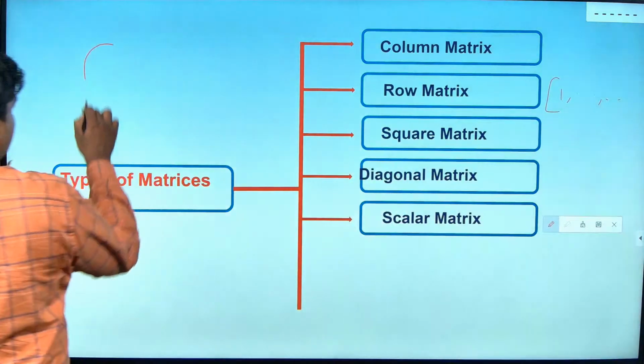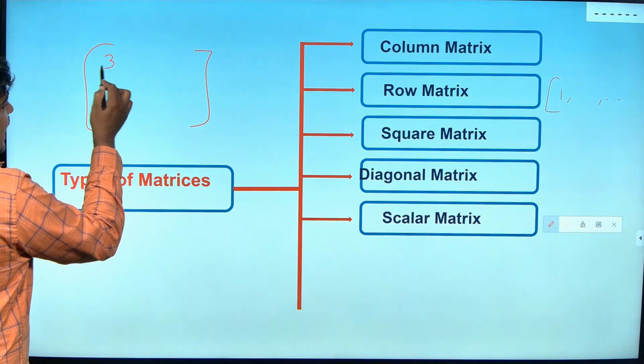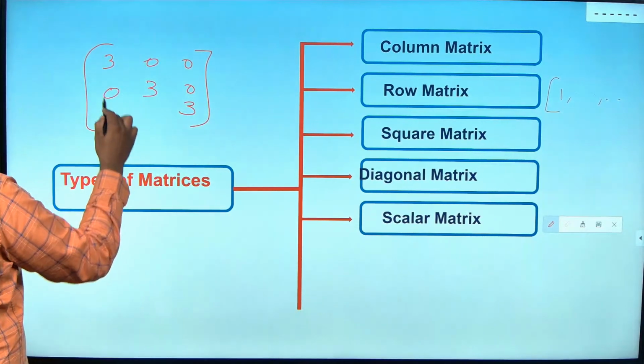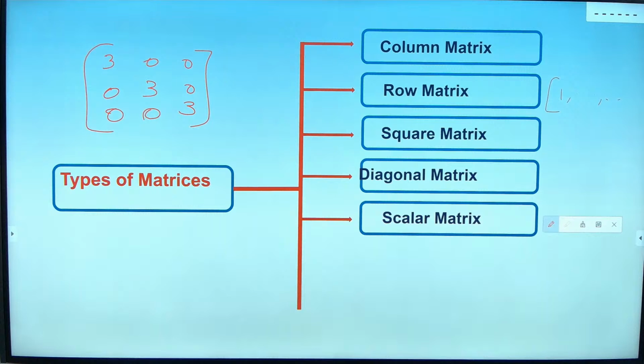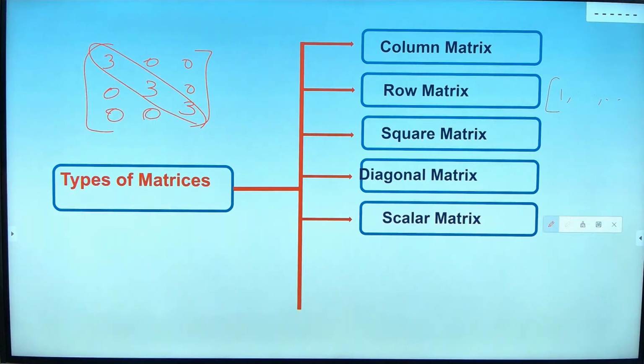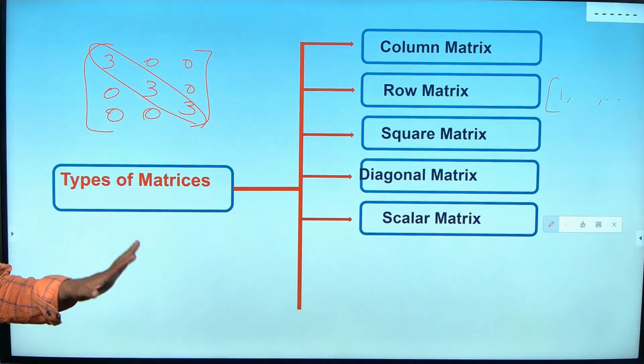It is a diagonal matrix where the diagonal elements are the same, and the others will be zero. Why won't it come? Only the diagonal is non-zero here. No, zero can come there. I told it can be.